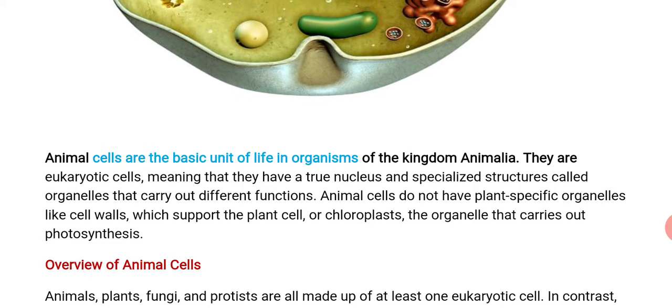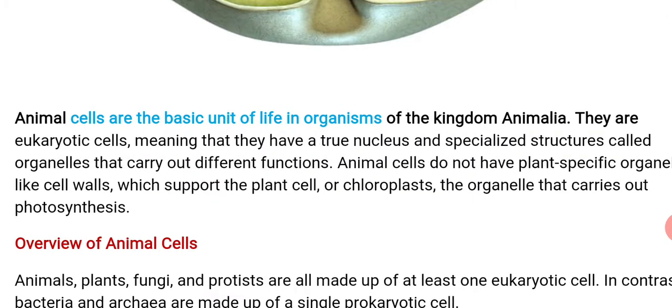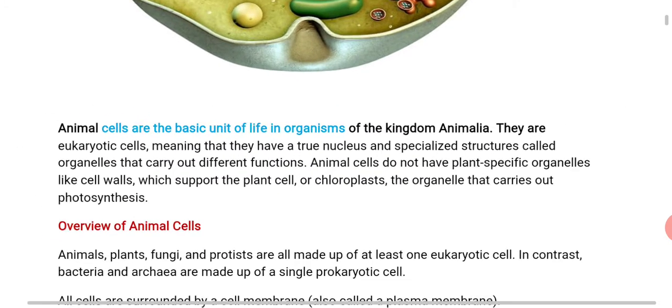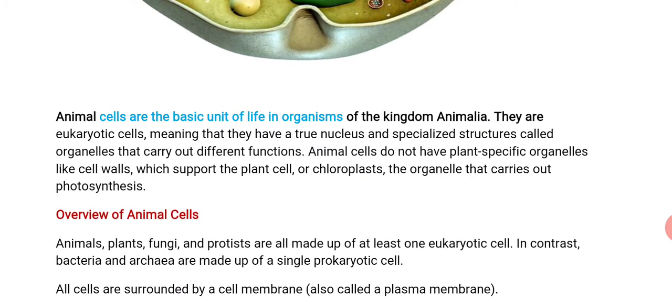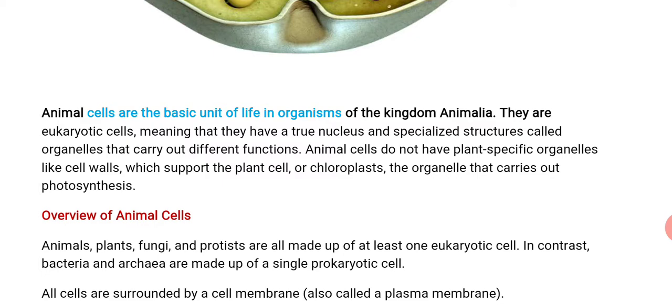They are eukaryotic cells, meaning that they have a true nucleus and specialized structures called organelles that carry out different functions. Animal cells don't have plant-specific organelles like the cell wall, which supports the cell, or chloroplasts, the organelles that carry out photosynthesis.